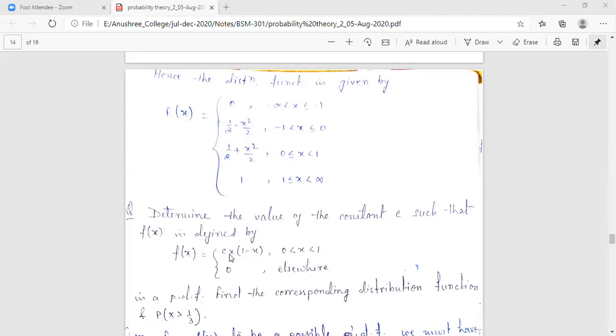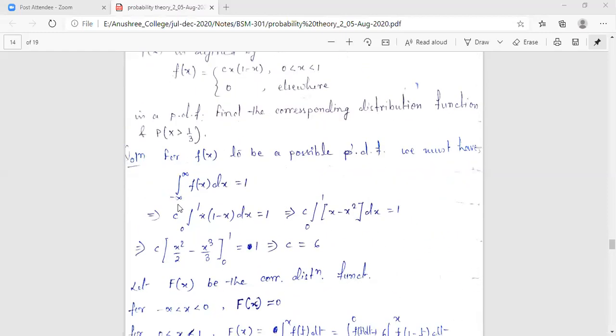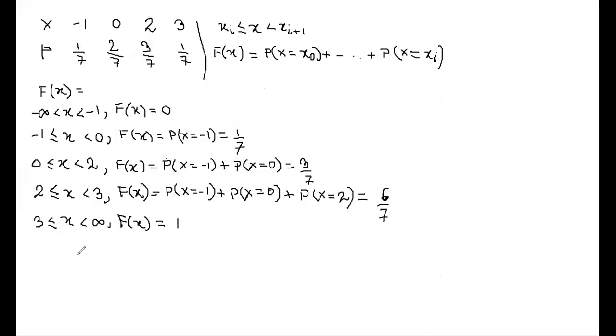In PDF, we have learnt a property: the integral over all range of f(x) dx will always be equal to 1. For f(x) to be a PDF, the integral from minus infinity to infinity of f(x) dx will be equal to 1. Right? So what does it give us? The integral from minus infinity to infinity of f(x) equals 1.